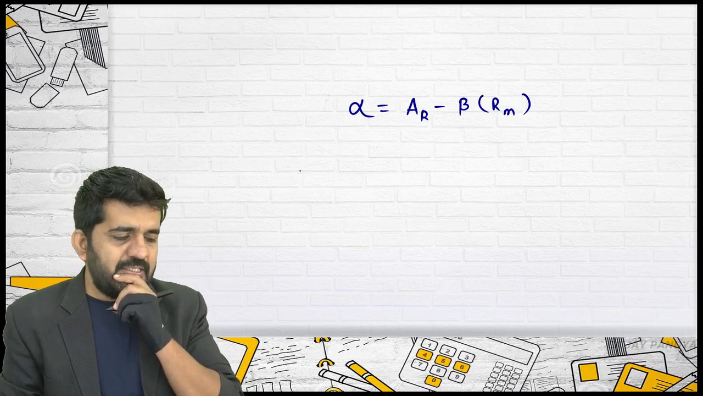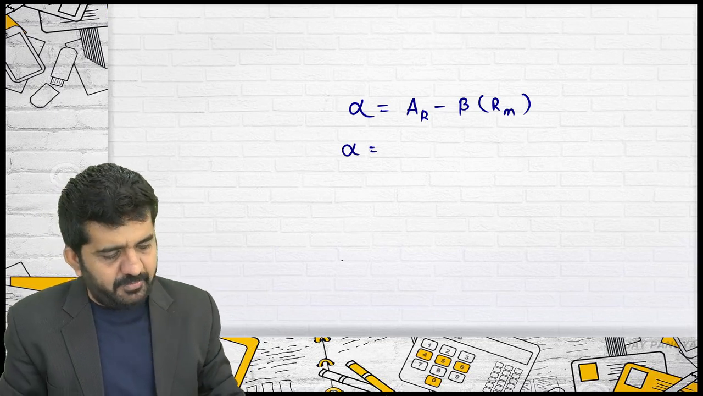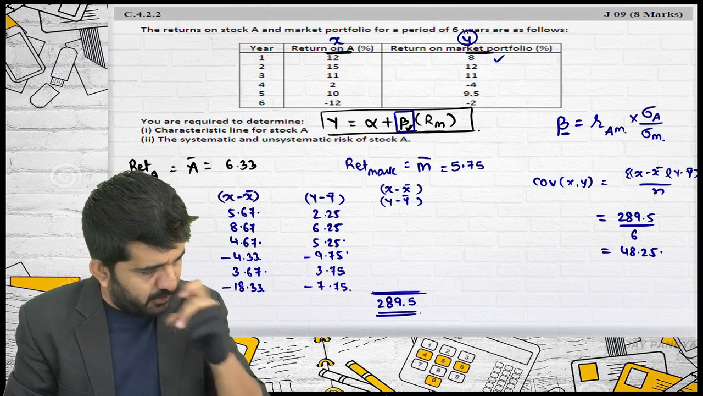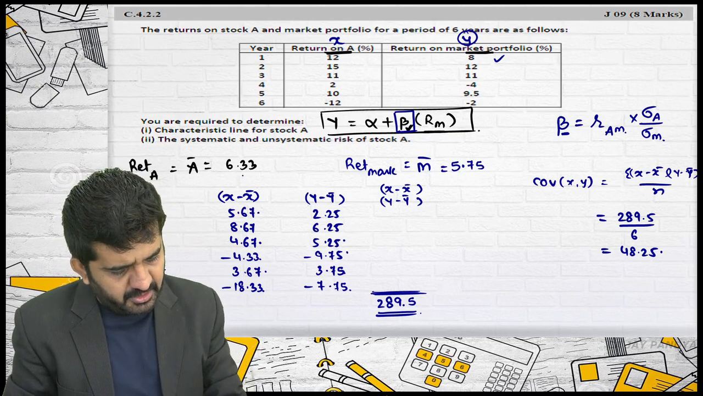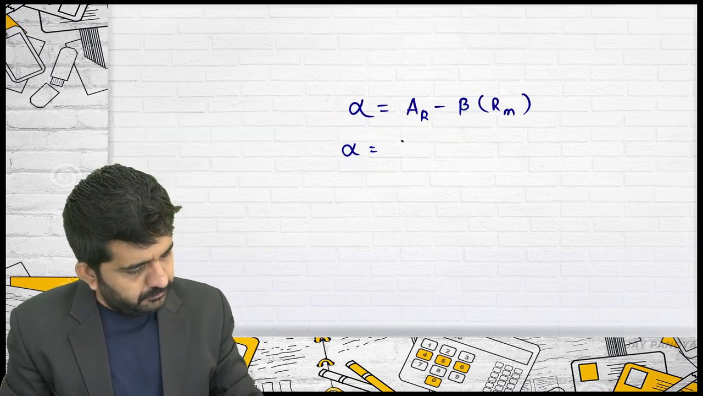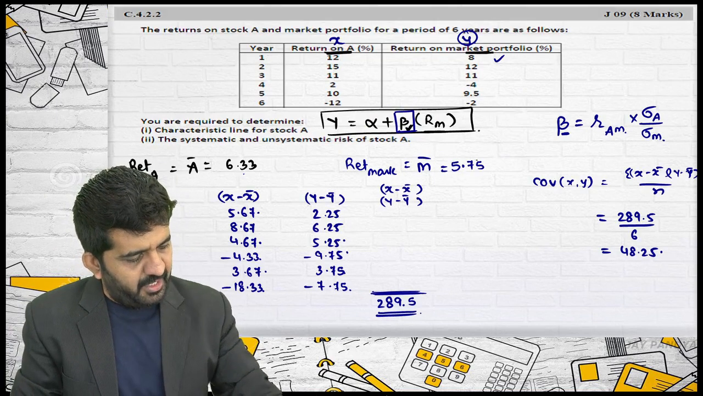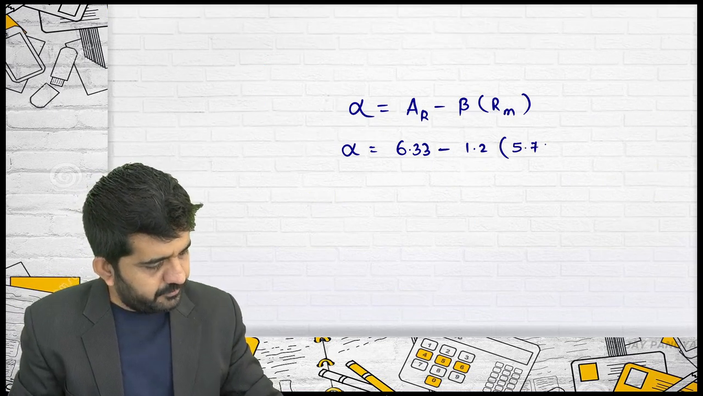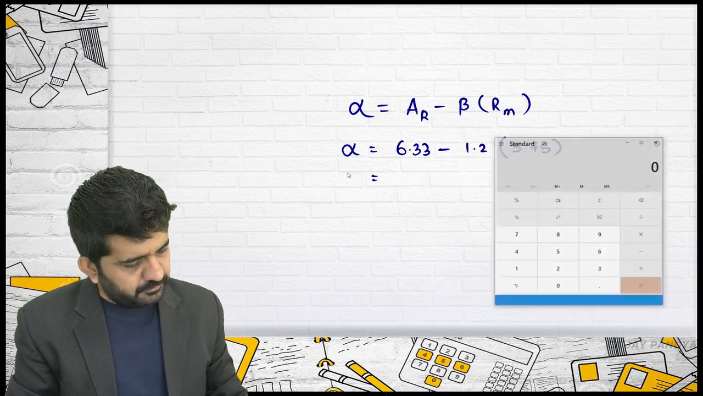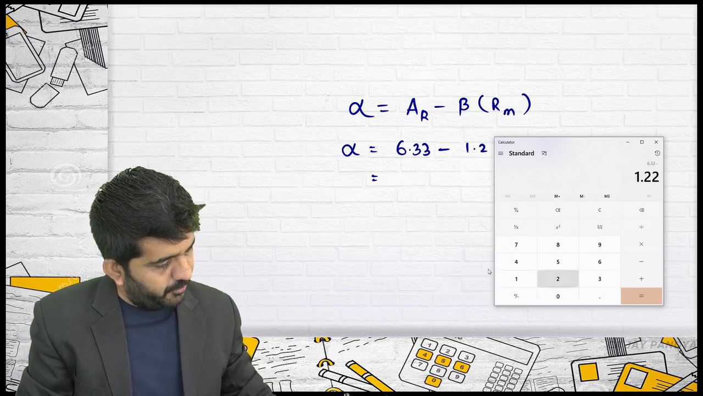Can I use this? Yes, is it alright? I can use this. So alpha will be equal to actual rate of return of security, because I am finding out alpha of security, which is 6.33 minus beta 1.2 into market. Market is 5.75. I think it is written reversely in previous formula. It is 6.33 minus 1.2.